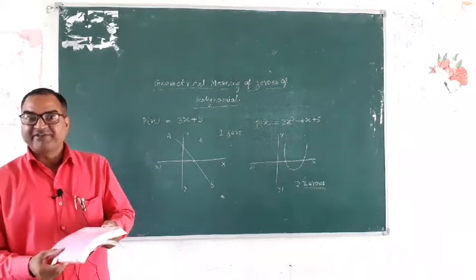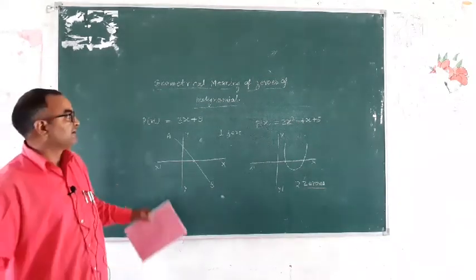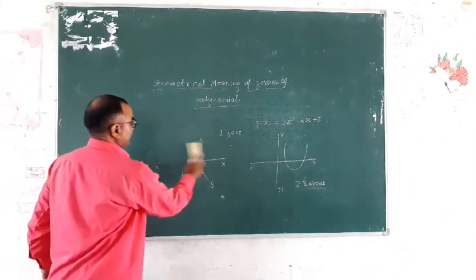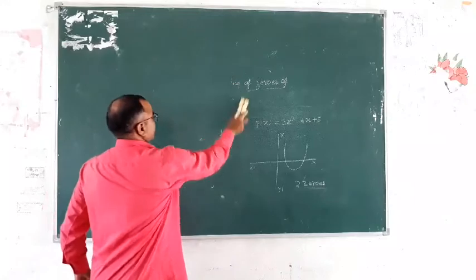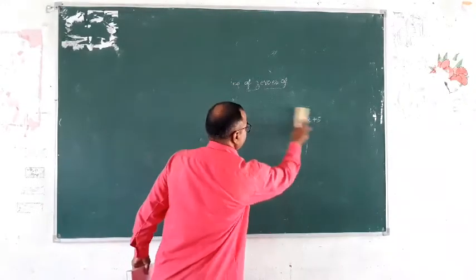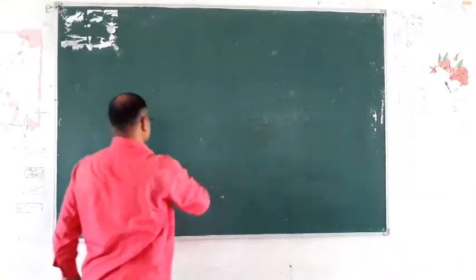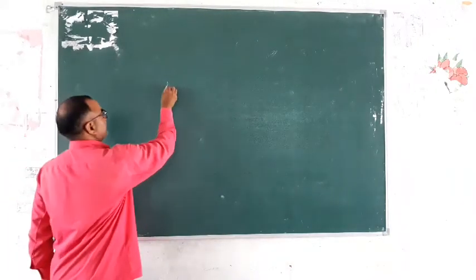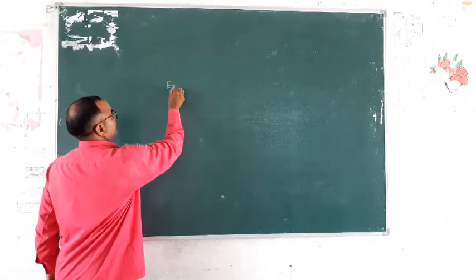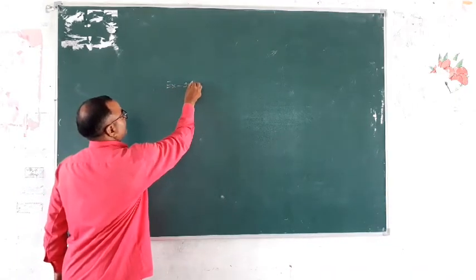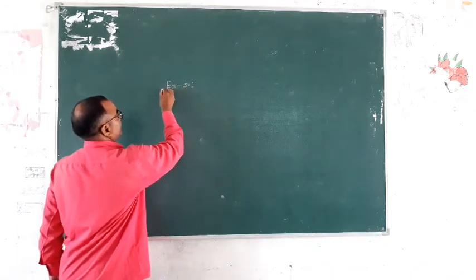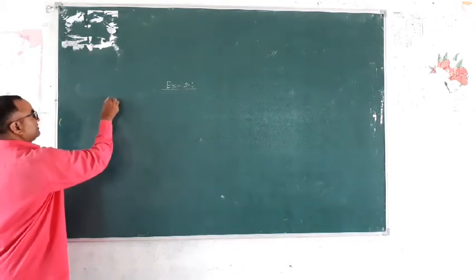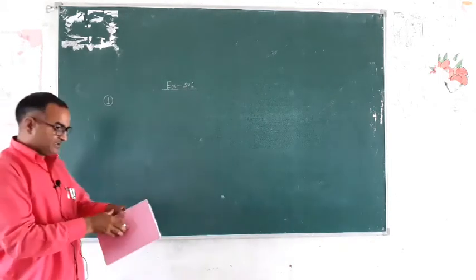Write down Exercise 2.1. Is it clear? Exercise 2.1. First question.